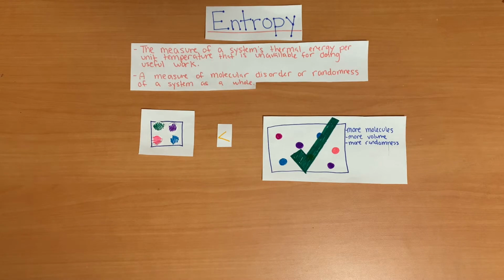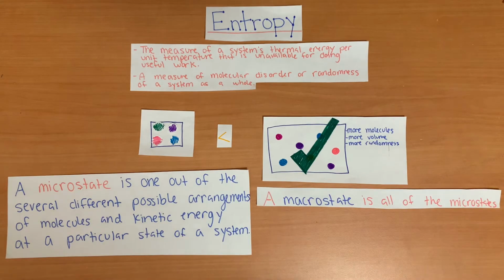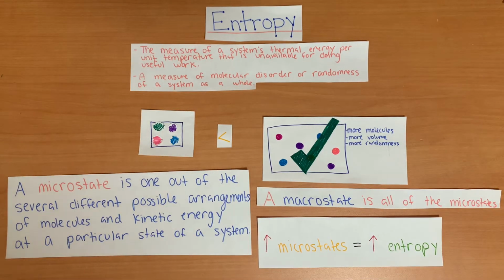These 2 examples of entropy demonstrate microstates of the macrostate. So, what do I mean by that? A microstate is just one of the several different possible arrangements of molecules and kinetic energy at a particular state of a system. Therefore, a macrostate is all of the microstates. An increase in microstates means an increase in entropy. The system on the right has more microstates than the system on the left. This lines up with our previously made observation that the entropy of the system on the right is higher. Make sense? Let's look at entropy another way.